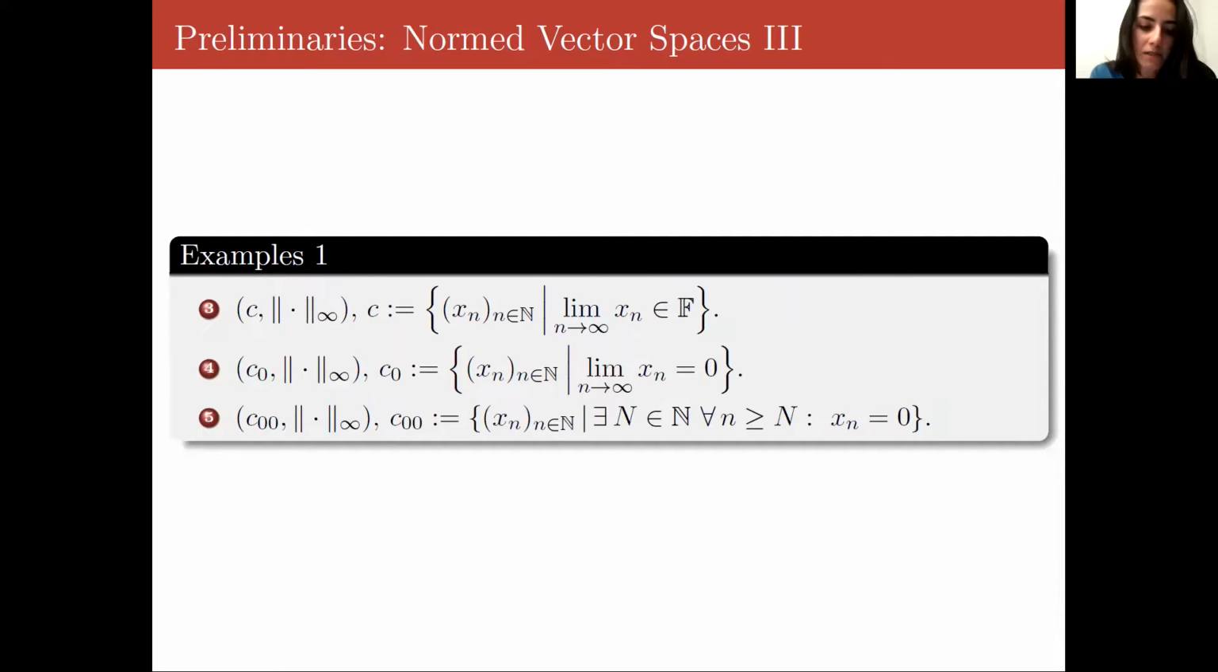So for c, we have the space of convergent sequences with the infinity norm or supremum norm as defined previously. And c0, which is the space of sequences converging to zero, or vanishing sequences, is a subspace of c. And then c is a subspace of l infinity. And finally, we have c00, which is the space of eventually zero sequences, and it's a subspace of c0.